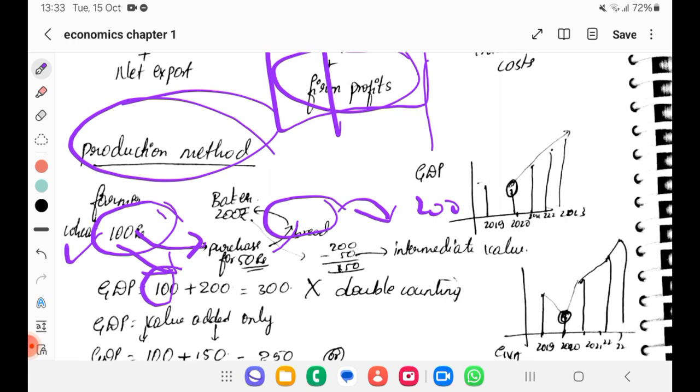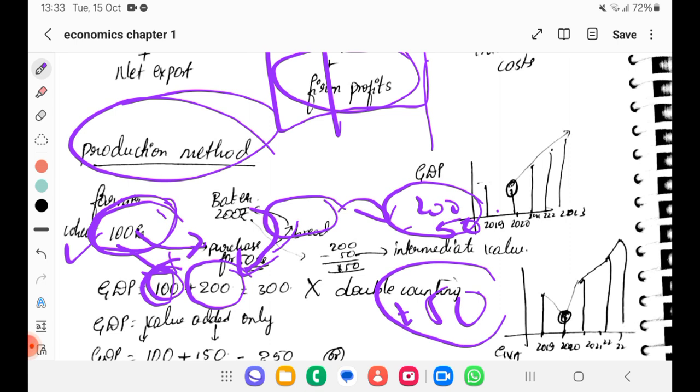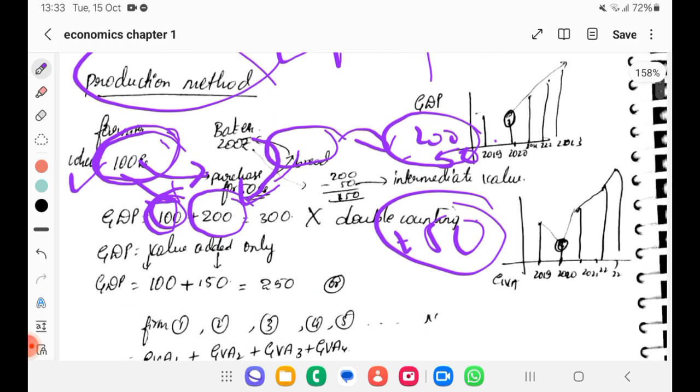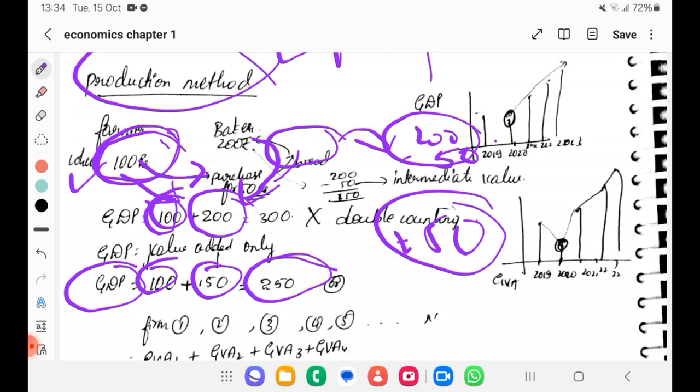We can't directly take 200 here as what he produced, because his expenditure was 50 rupees. We should take that out because we already calculated it in the 100 rupees, right? So now it is only 150 rupees that is the worth of goods he produced. It should not be the entire cost of the goods; it is the value he added. For the 50 rupees he purchased, he has added 150 rupees of value. So 100 plus 150 is equal to 250. This is GDP in the production method, or value addition method. That is how we calculate.